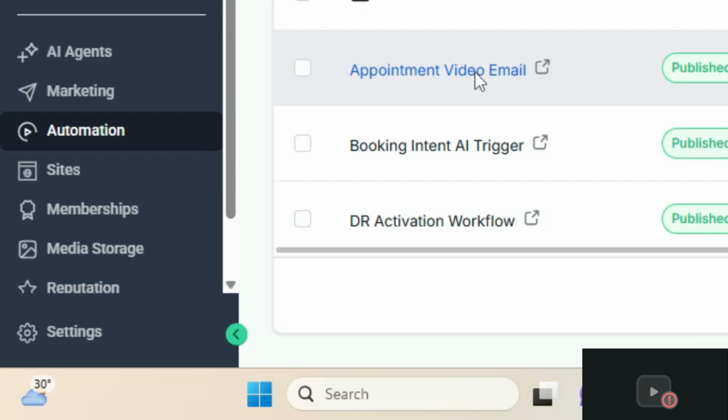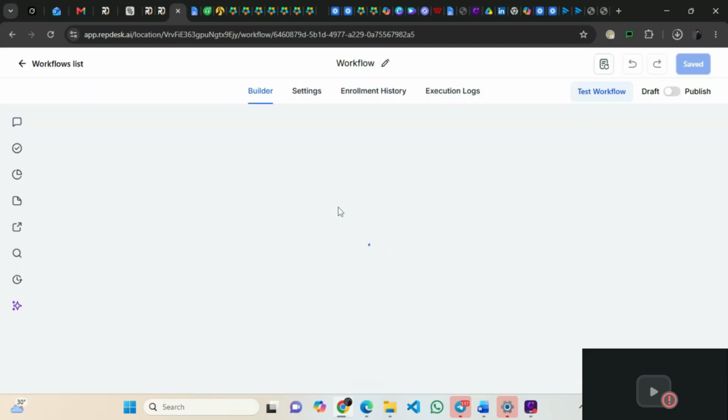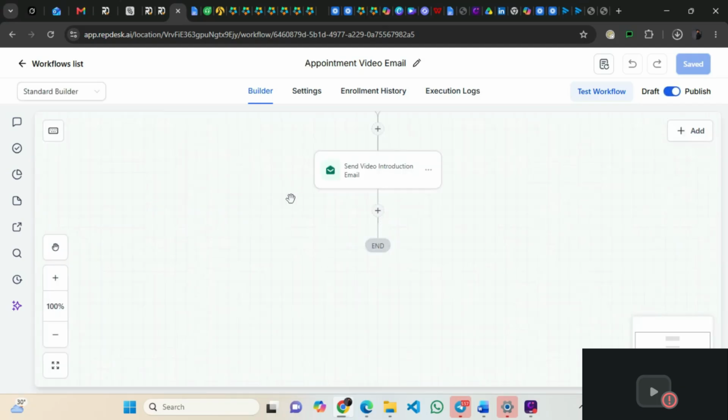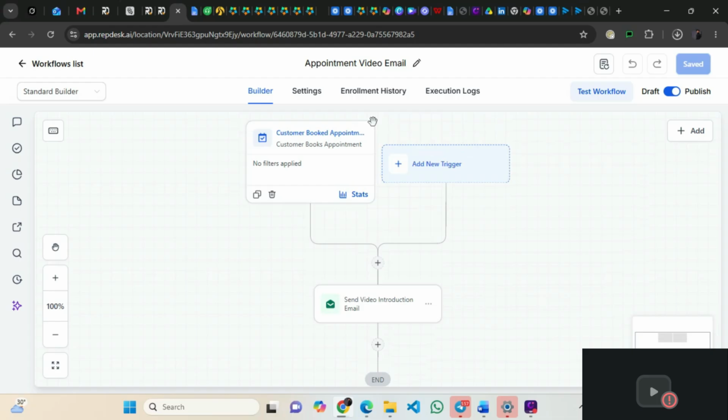So let me open it and show you what this workflow does. Okay, so once the appointment is successfully booked, it will trigger this workflow.